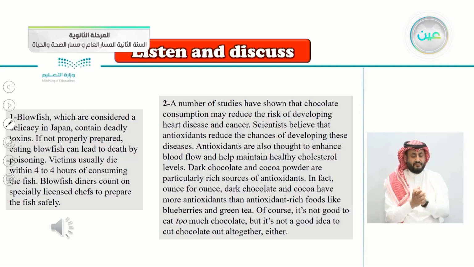Antioxidants are also thought to enhance blood flow and help maintain healthy cholesterol levels. Dark chocolate and cocoa powder are particularly rich sources of antioxidants. In fact, ounce for ounce, dark chocolate and cocoa have more antioxidants than antioxidant-rich foods like blueberries and green tea. Of course, it's not good to eat too much chocolate, but it's not a good idea to cut chocolate out altogether, either.